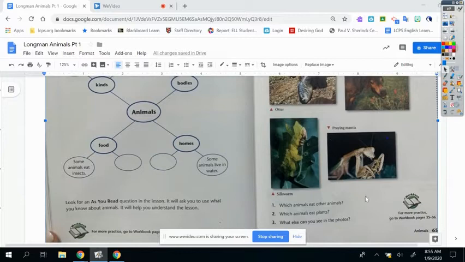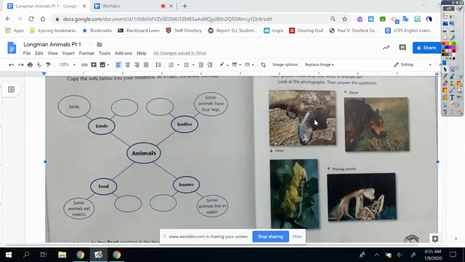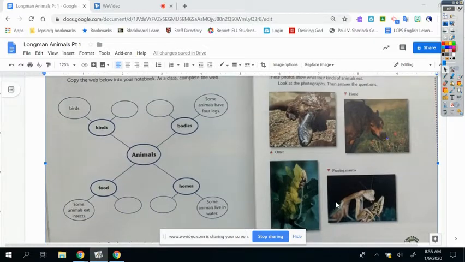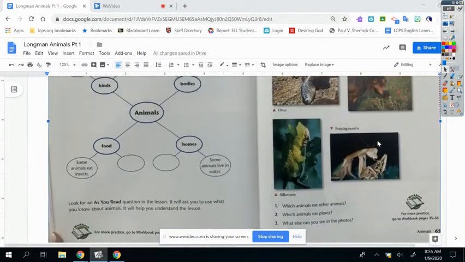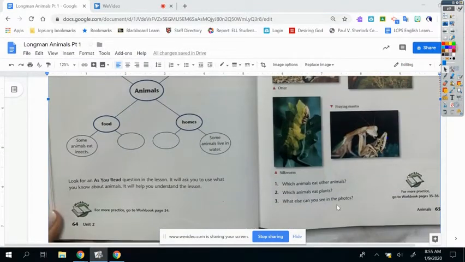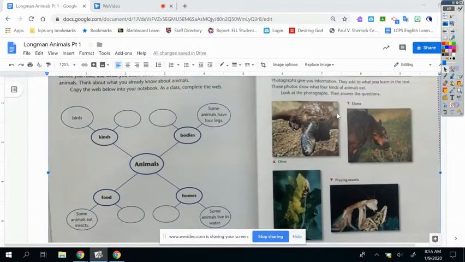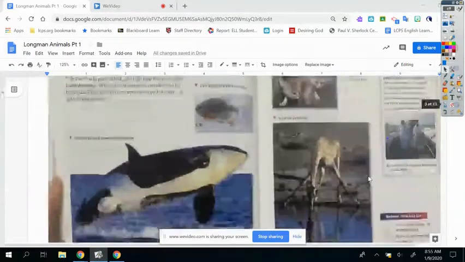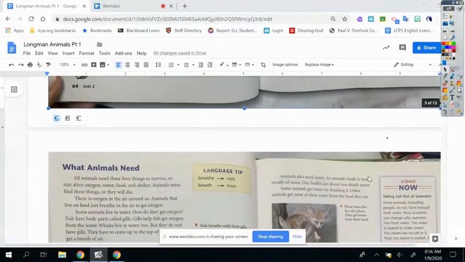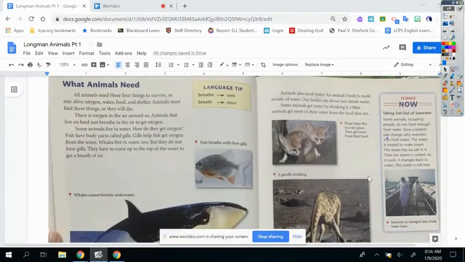A praying mantis eats other animals. Which animals eat plants? I know that a silkworm, an otter also eats other animals. I know that a silkworm and a horse eats other plants. What else can you see in the photo? I see that the otter and the horse both have fur, and these two, the silkworm and praying mantis, I know, are both insects. Okay, so this is an important skill to have on your access test.